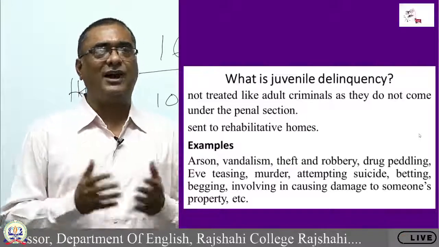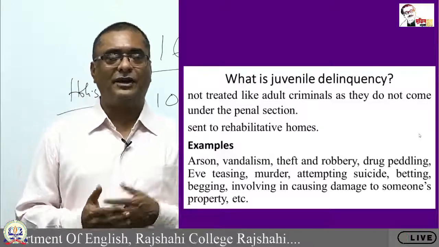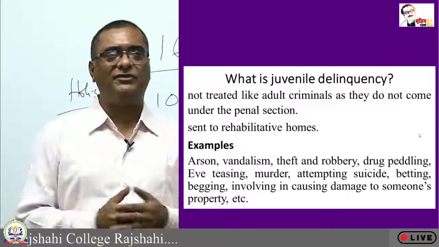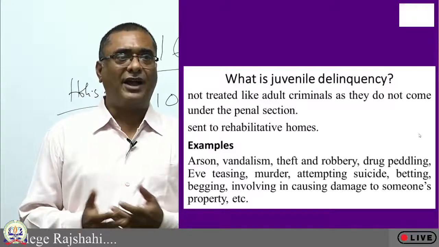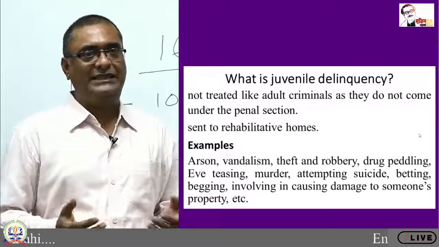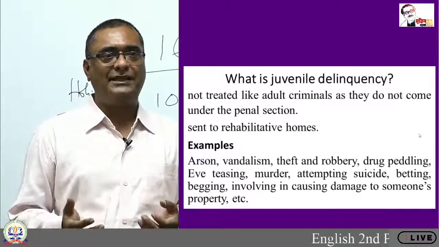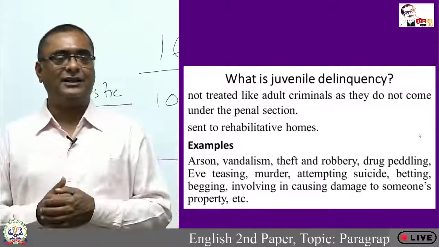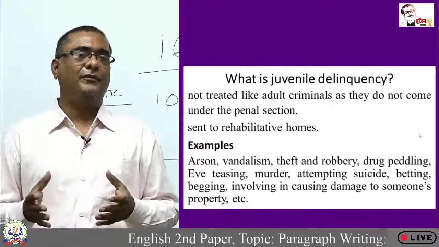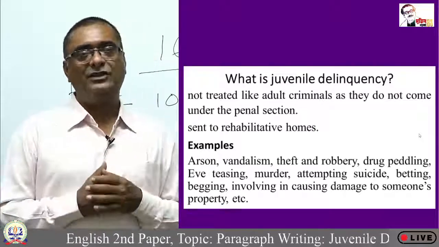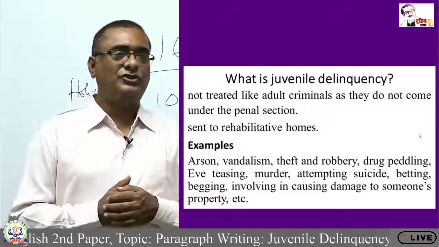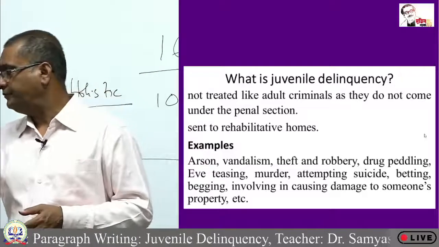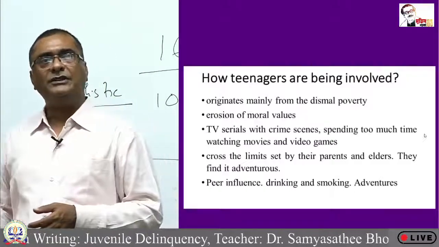Those examples are arson, vandalism. Arson, what does it mean? Igniting fire. Vandalism, destroying everything. Theft and robbery, what is theft and robbery? Drug peddling, what is drug peddling? Eve-teasing, murder, attempting suicide, betting, begging, involving in causing damage to someone's property. And there is also physical assault and some physical related, gender-related crimes also. So these are basically the kind of crimes the children tend to commit. Now, how teenagers are being involved?